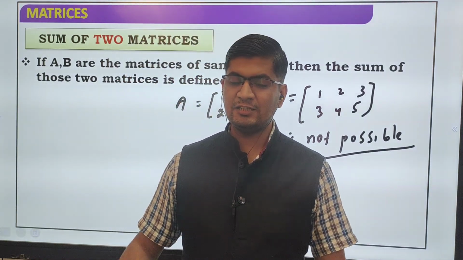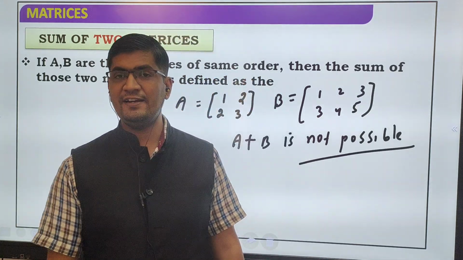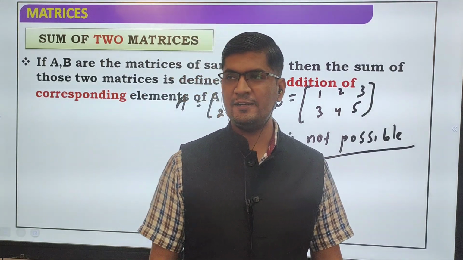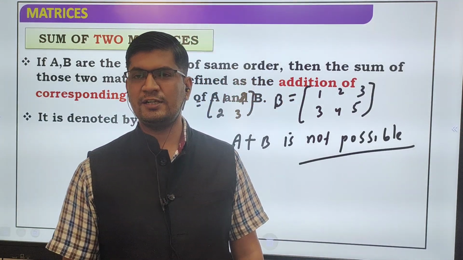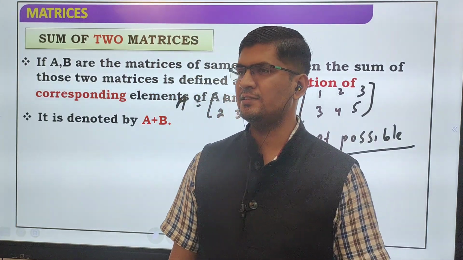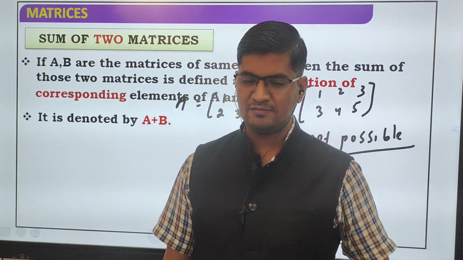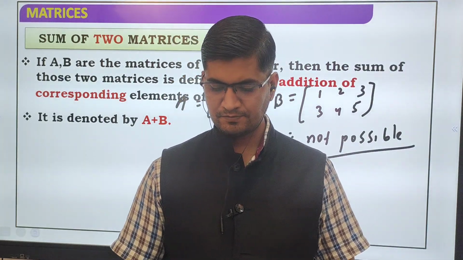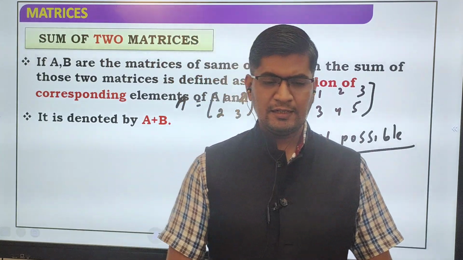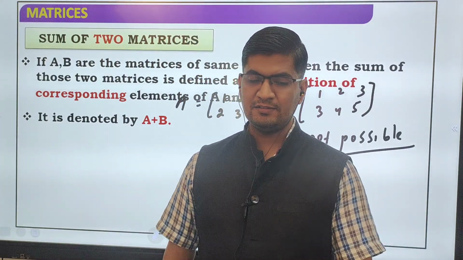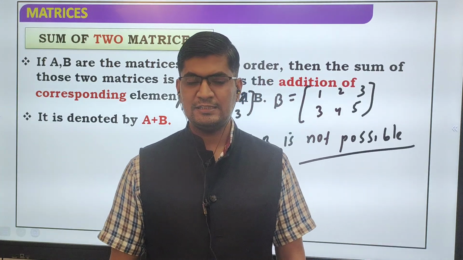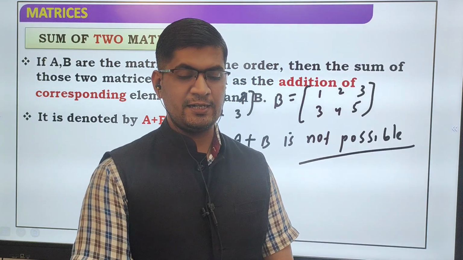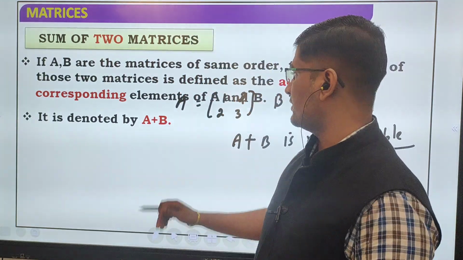So, if A and B are matrices of the same order, then the sum of those two matrices is defined as the addition of corresponding elements of A and B. It is denoted by A plus B.